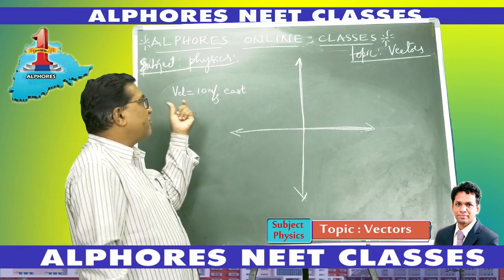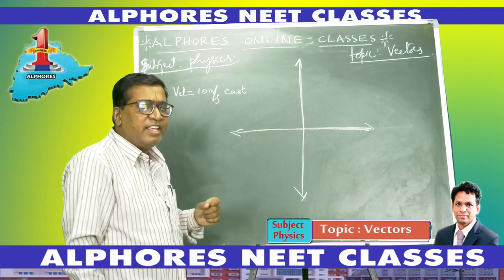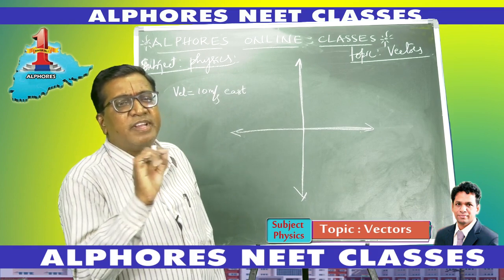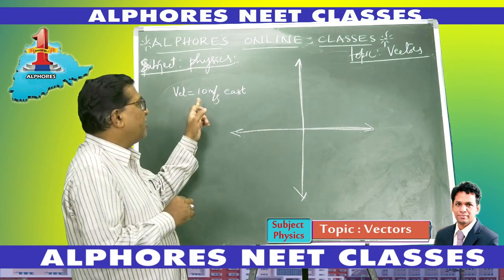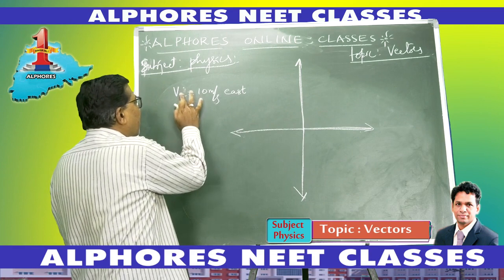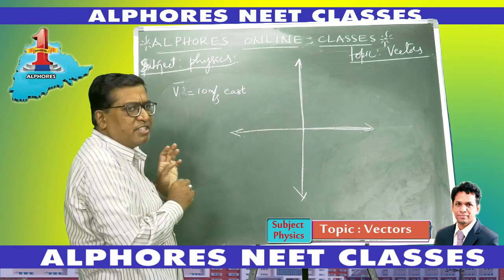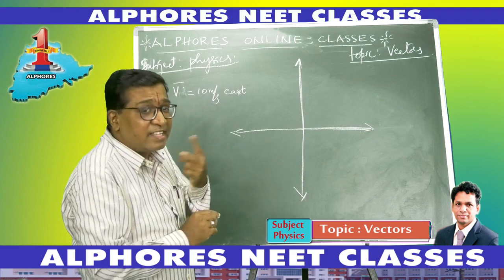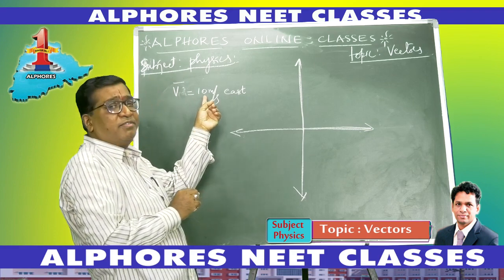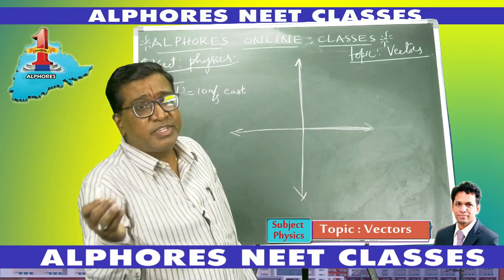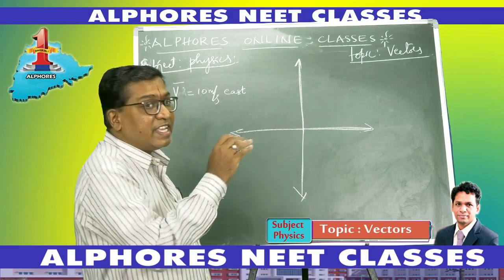Then I represent this velocity vector in the form of a line segment. A vector is represented in the form of a line segment. So I represent this velocity vector v bar, 10 meters per second towards east. It doesn't mean that I draw a line of length 10 centimeters. In earlier classes, while drawing a graph, you were taking a scale.